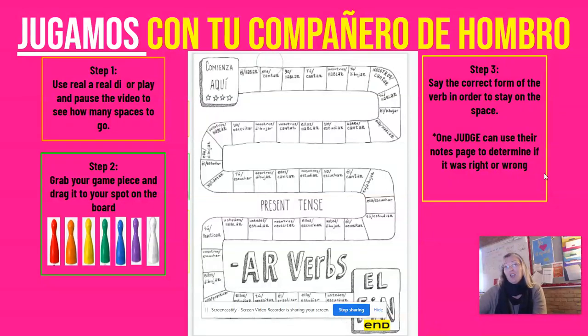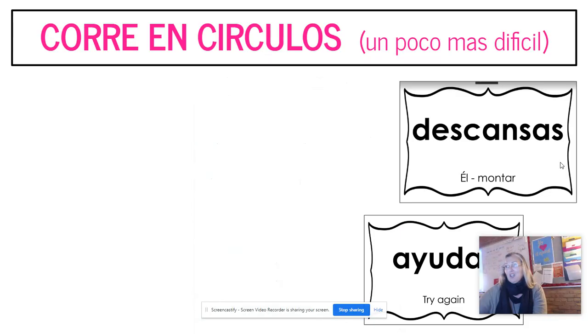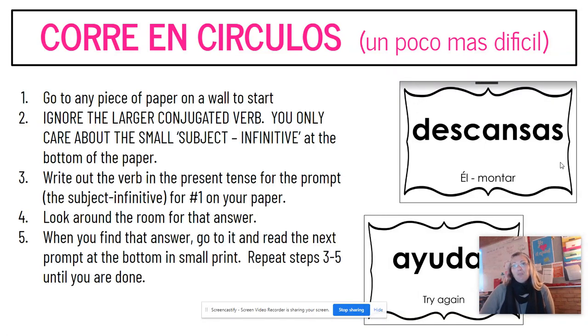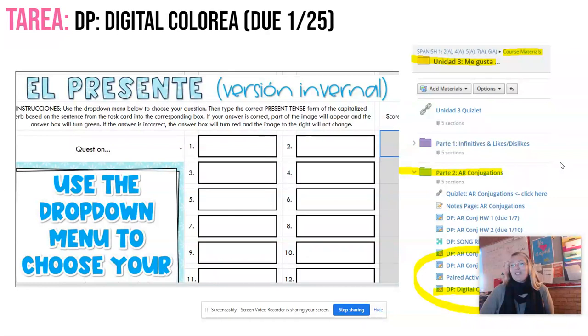You can have one judge that uses their notes page to determine if it was right or wrong. Then if you are in person, you will be doing this. If you're at home, not really. We're going to do a little running around the room to find things.